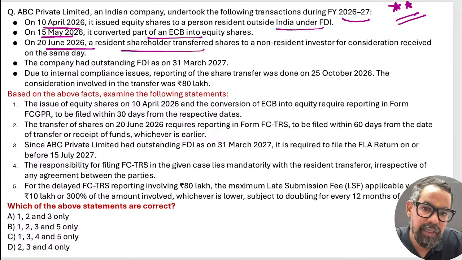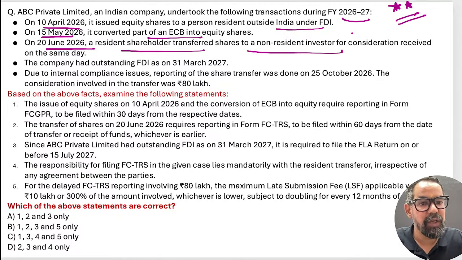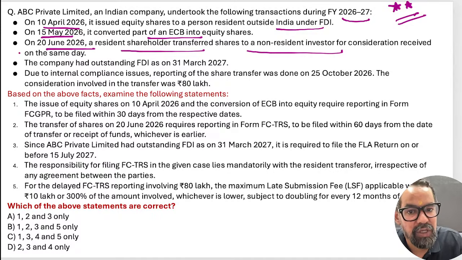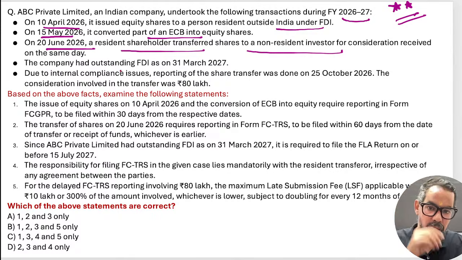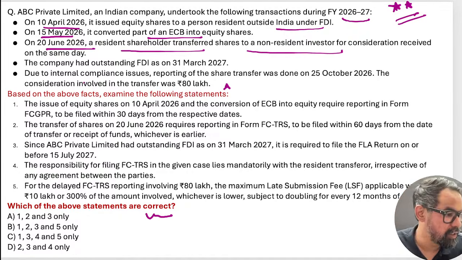In 26, a resident shareholder transferred shares to a non-resident investor, with the consideration received on the same day. The company had outstanding FDI as of 31st March. Now based on the above, examine the following statements and find out the correct one related to your different reports.